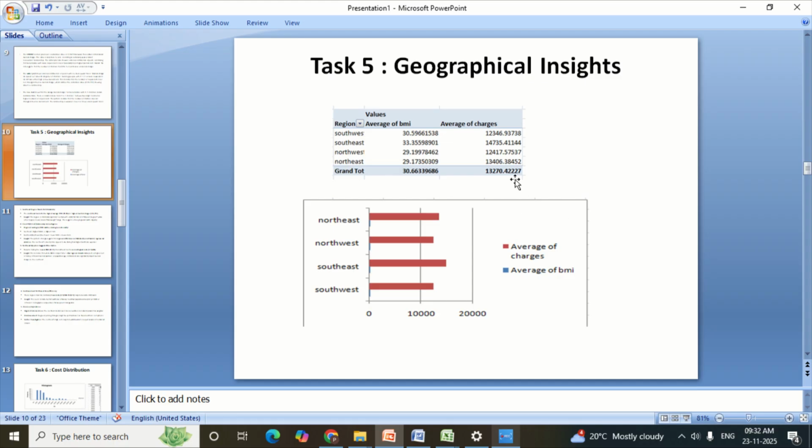I looked at the geography and compared the 4 US regions. What I found is that one region clearly stood out, that is the southeast. It has both the highest average BMI and the highest medical cost. So where you live matters. From task 5 we get the key insight that where you live matters. The southeast has a compounding problem of higher obesity rates, leading to higher cost for everyone there.